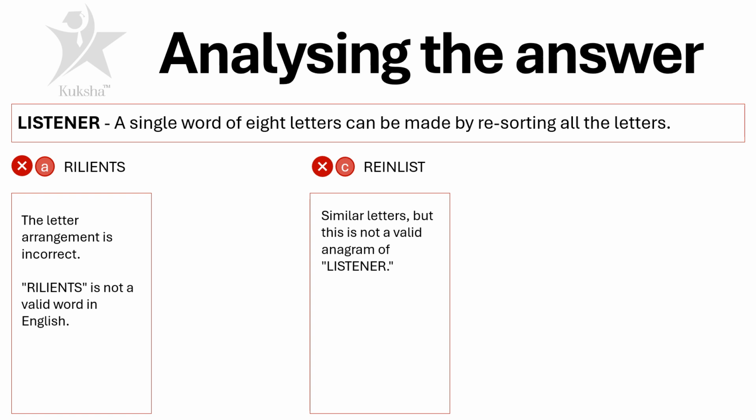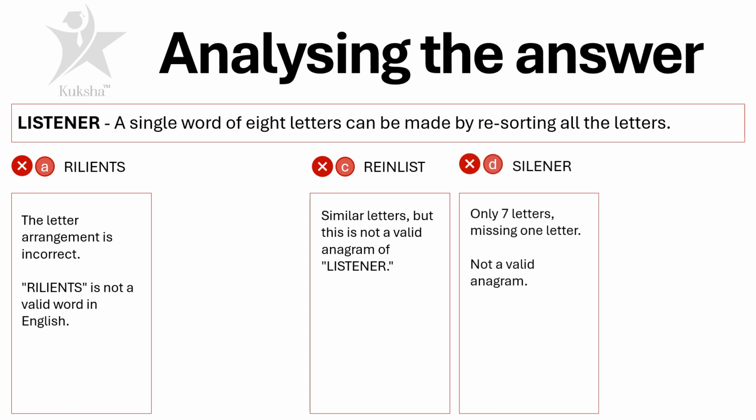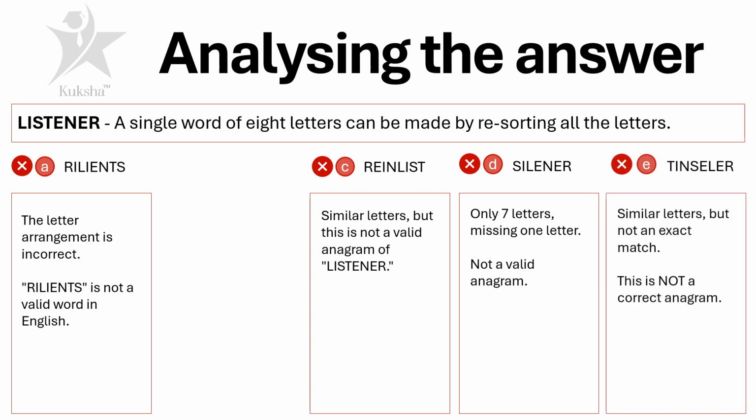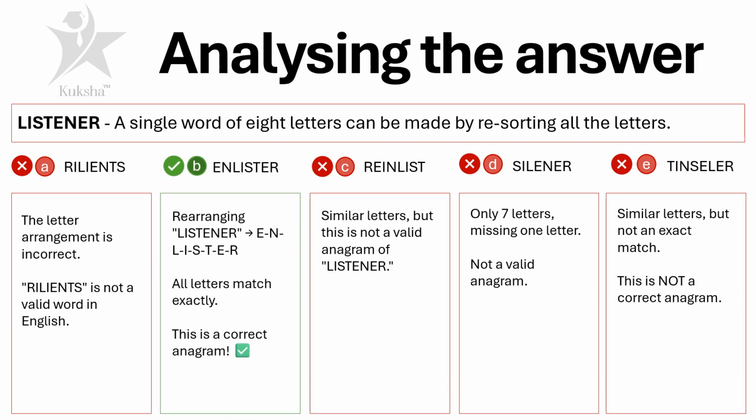Option C, REINLIST. So similar letters, but this is not a valid anagram of listener. Option D, SILENER, only 7 letters. It's missing 1 letter. It's not a valid anagram either. Option E, TINSELER. Similar letters but not an exact match, and this is not a correct anagram. So we got option B, ENLISTER. So if you rearrange listener, it will become ENLISTER. All the letters match exactly, and this is the correct anagram.